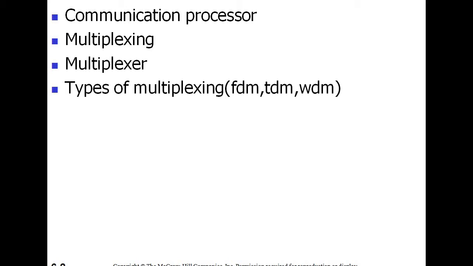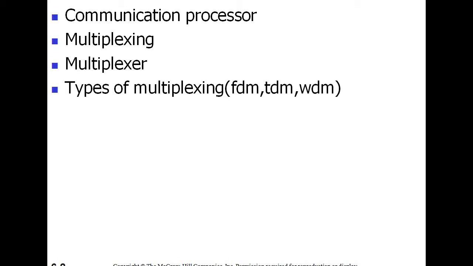Apart from that, a number of communication processors are used by the network designers to achieve their goals. So what is their goal?